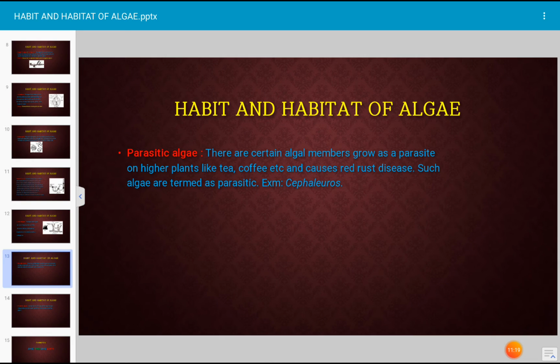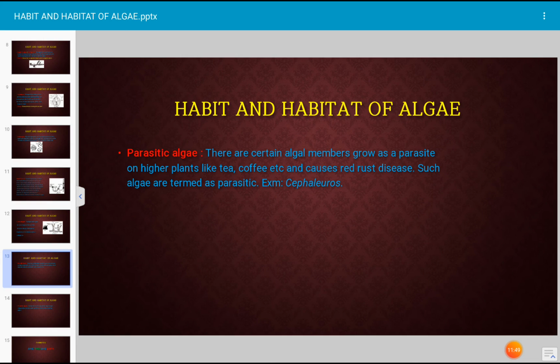Parasitic algae. There are some members of algae which grow on the leaf of higher plant, and when it grows on the leaf, that much area of the leaf does not show photosynthesis, and hence it is a loss of the affected plant. And such algae are described as parasitic algae because that harms the higher plant.